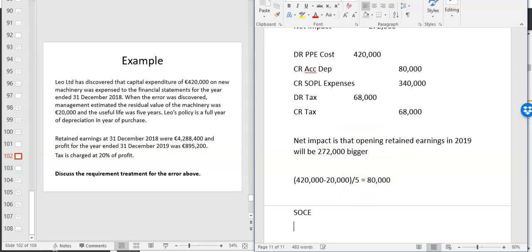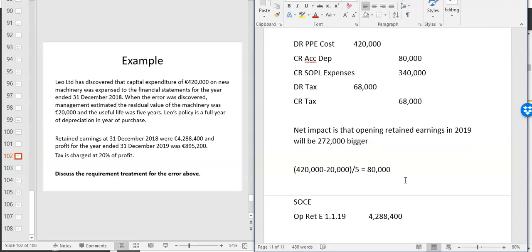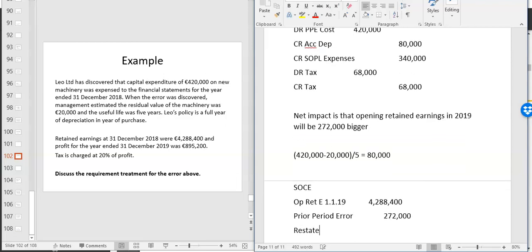So in your statement of changes in equity, opening retained earnings at 1 January 2019 was 4,288,400, which is the balance that's given. The prior period error is actually going to be 272,000 bigger, because of what we said. And restated at 1 January 2019, you add those two together: 4,560,400. Just make sure that's right.